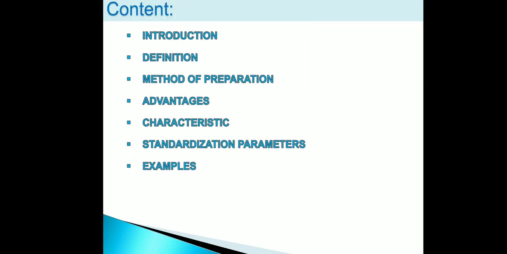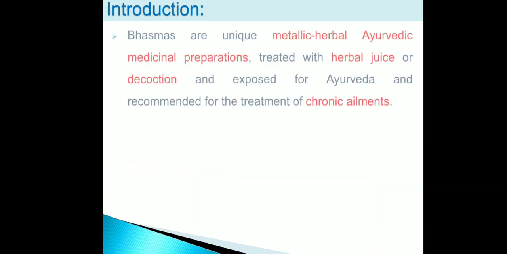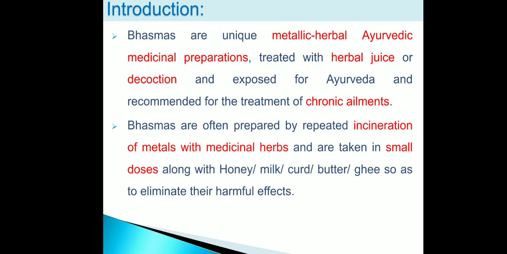This is the content of our presentation. Now first of all we will see preparation and standardization of Bhasma. What is Bhasma? Bhasma means metallic herbal Ayurvedic medicinal preparation. It is treated with herbal juice or decoction. In Ayurveda, it is recommended for the treatment of chronic ailments. Bhasmas are prepared by incineration of metals with medicinal herbs. It can be given in small doses along with milk, honey, curd, butter or ghee.